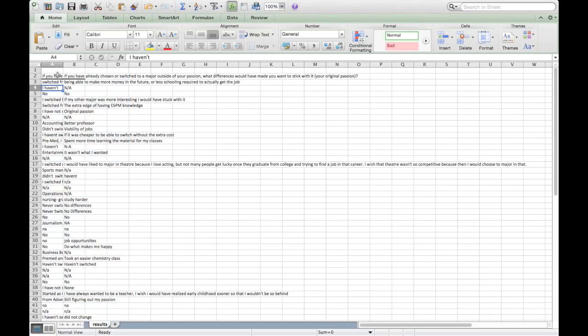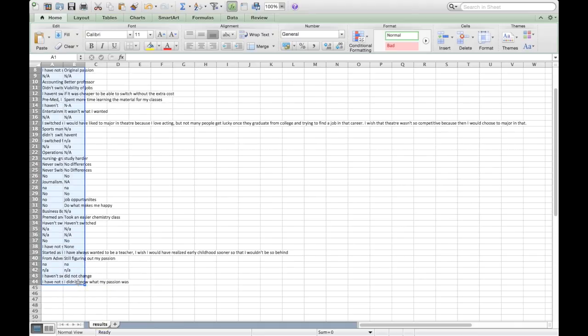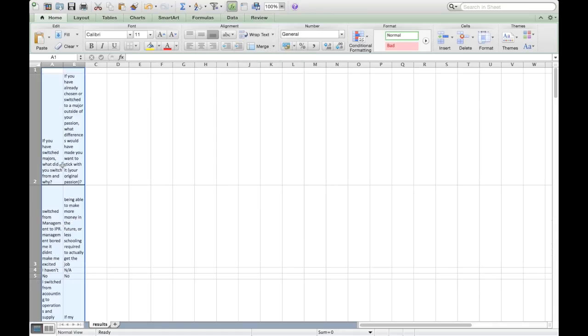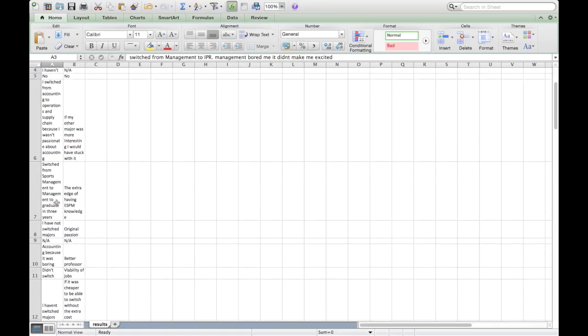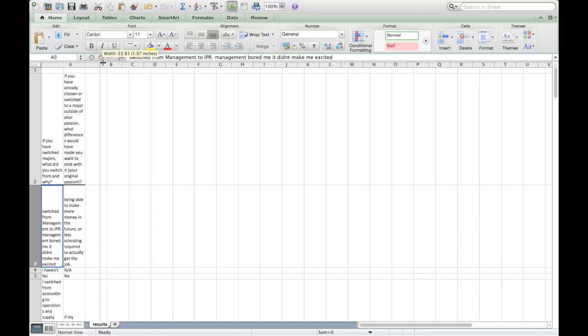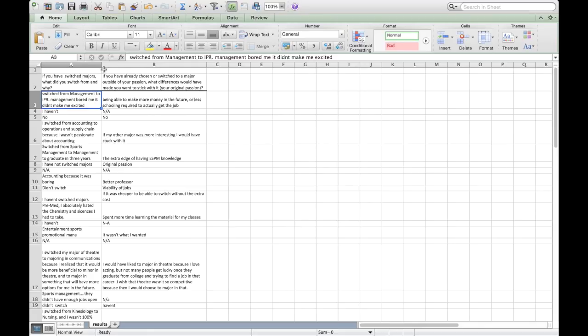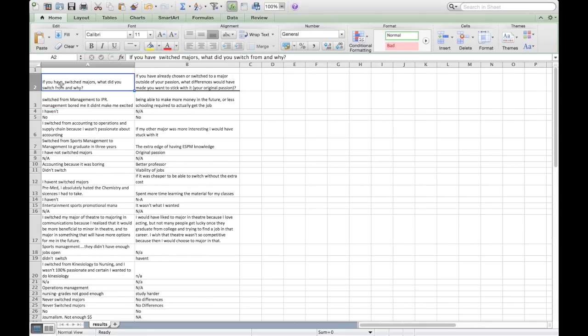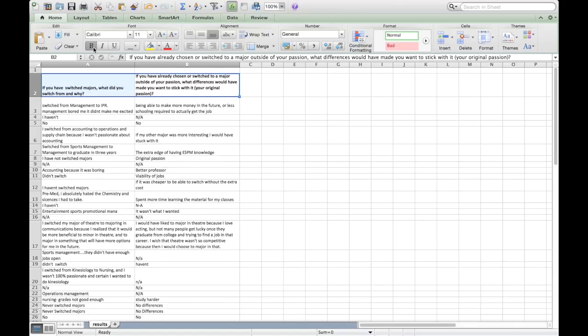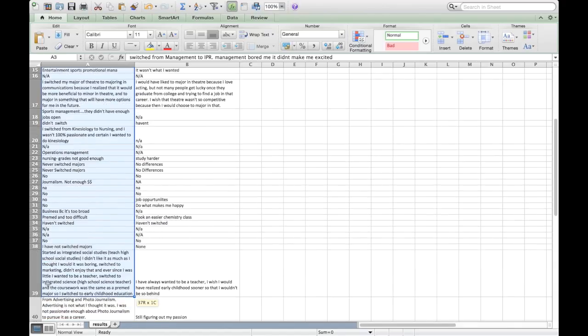The next thing that you're going to want to do is highlight the rest of the columns of your Excel document, okay? And there's this thing right here that says wrap text, and I want you to hit wrap text. And what's cool about that is that now it's a lot more manageable. Now you can actually see everything that's there. So what I just did was change this so that it's a little bit easier for me. Now I have the 2 questions right here, okay, because that's the top. I'm gonna bold that, and then I have all the answers right here. All right, so that's the first step.